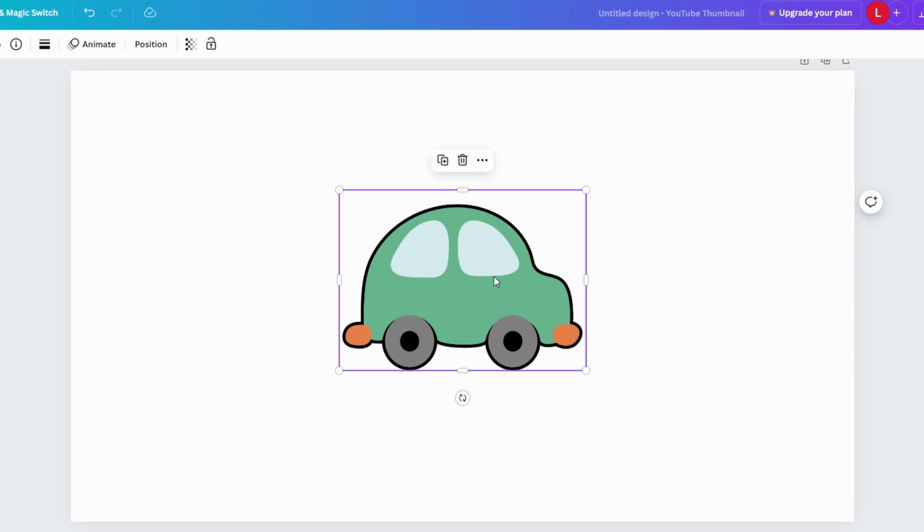If you download it with a transparent background, your graphic should appear without any background color, making it ready to use on any website or design project where the background can vary.